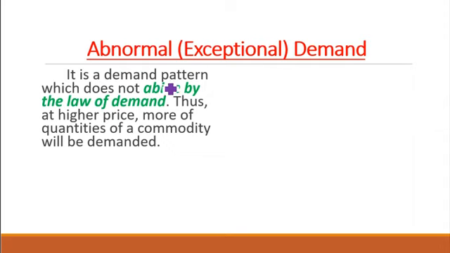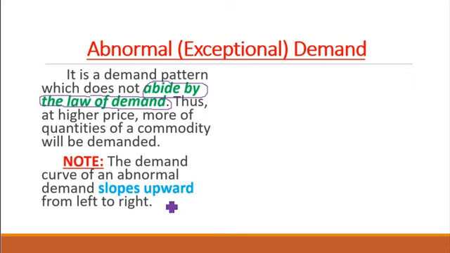As a matter of fact, it does not respect or abide by the law of demand. And that is why when price rises, the quantity demanded also rises, and when price falls, the quantity demanded also falls. So what does its curve look like? Well, the demand curve of an abnormal demand slopes upward, that is from left to right.